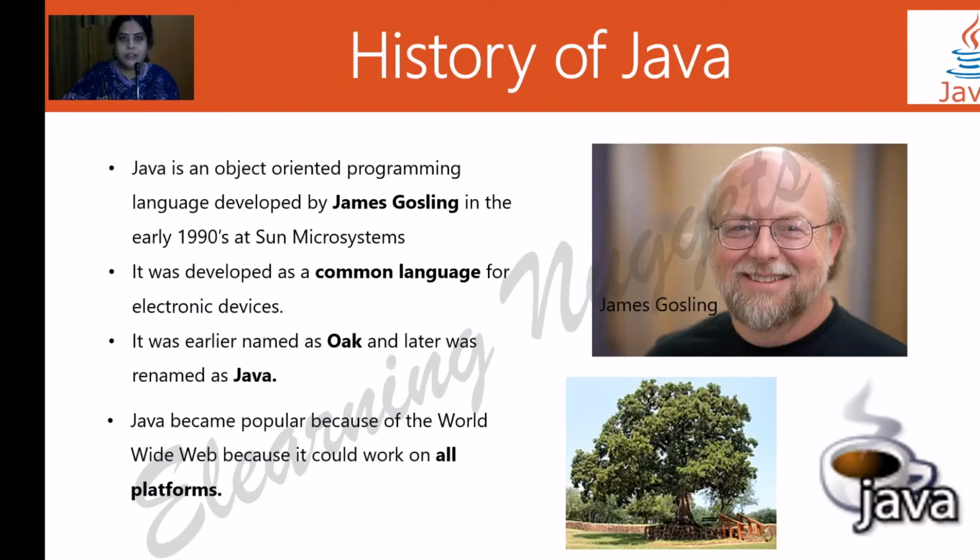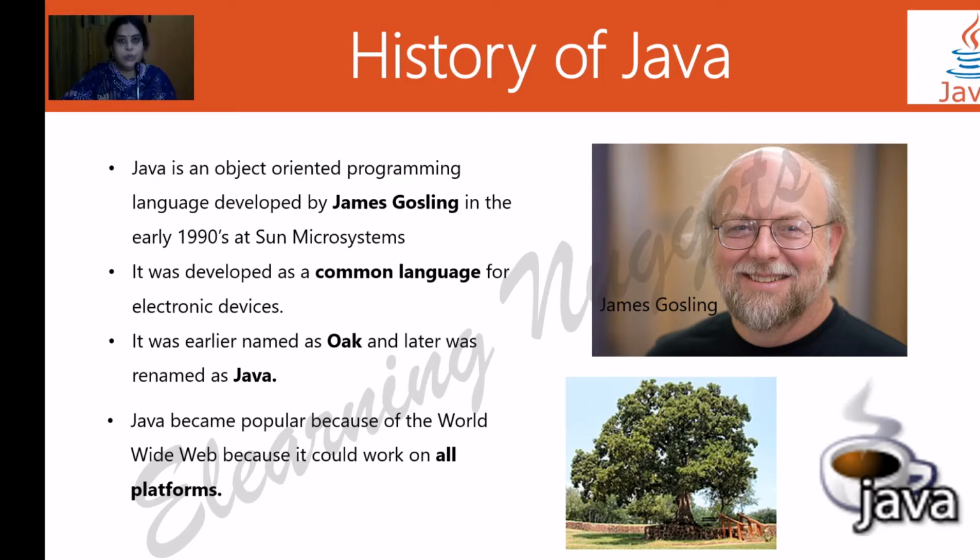Now let us look at the history of Java. Java was developed by James Gosling at Sun Microsystems along with his colleagues. They wanted a common language for all the electronic devices like your washing machine, your TV. They didn't want different languages to be put in because it was more of cost and it was easier to work on a common language. So Java was developed with object-oriented features.